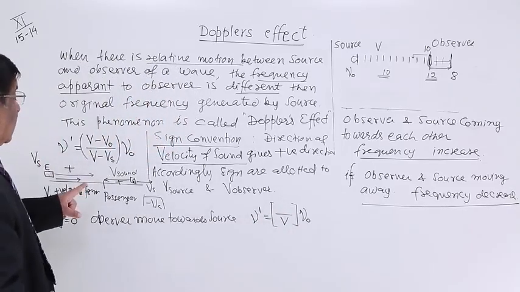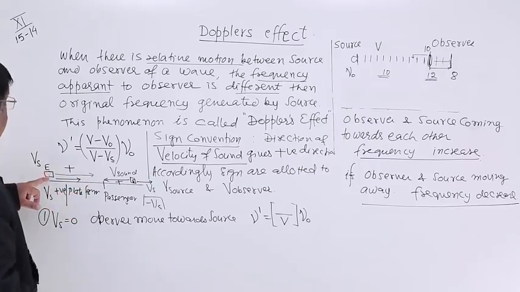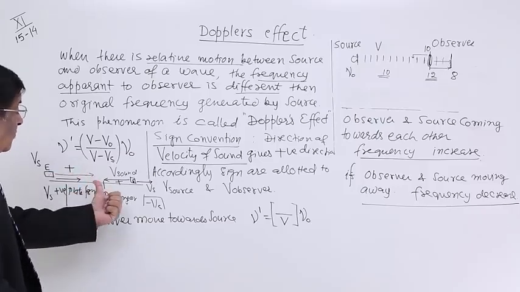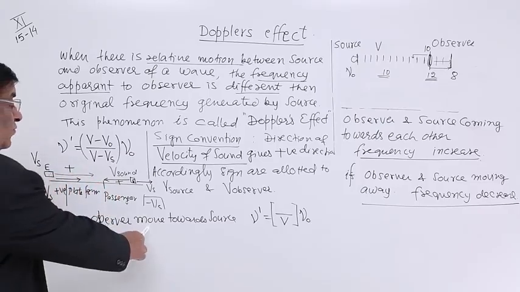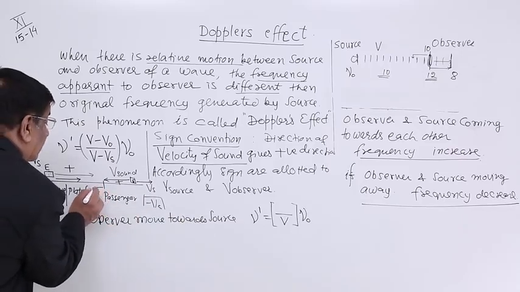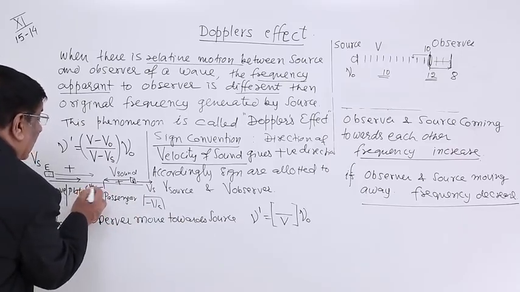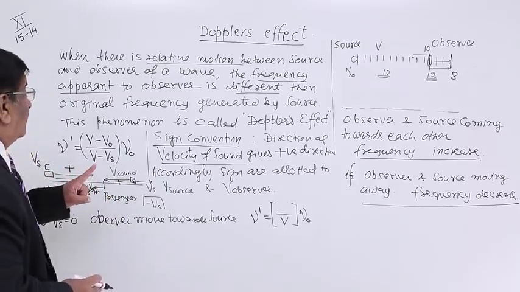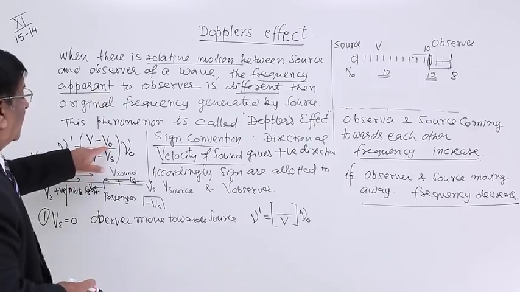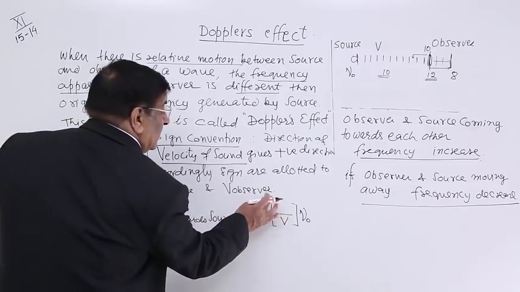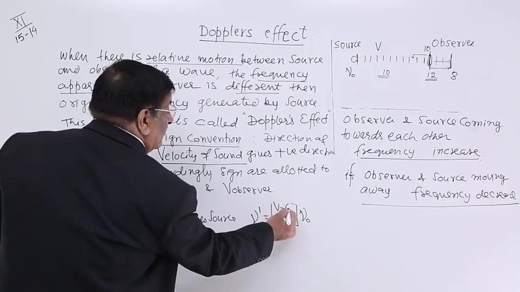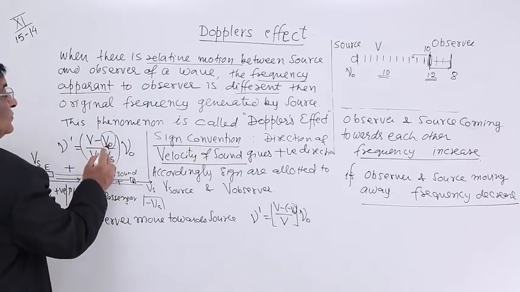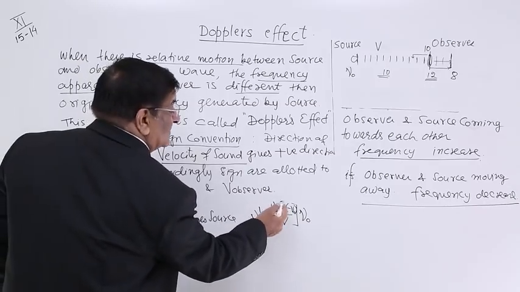Now the sound: here is the source, here is the observer, this is the positive direction, but the observer is moving towards the source. So this is the velocity of the observer and it is opposite to the sound, so we have to give it a negative sign. So our formula will be V minus VO, with VO negative, so minus into minus is plus.